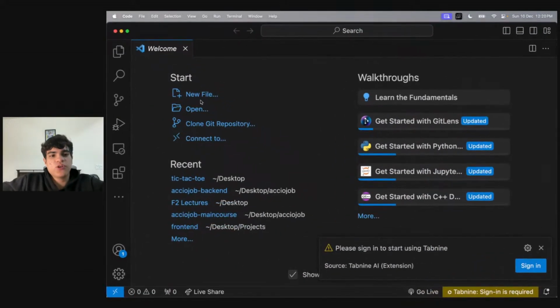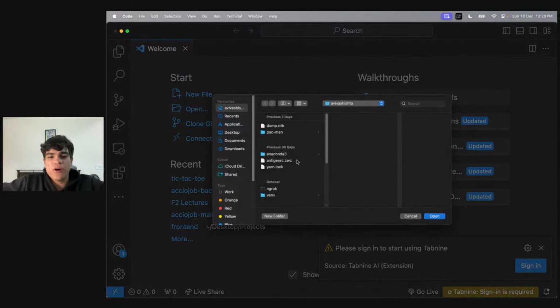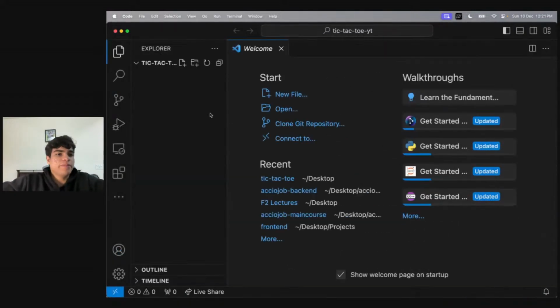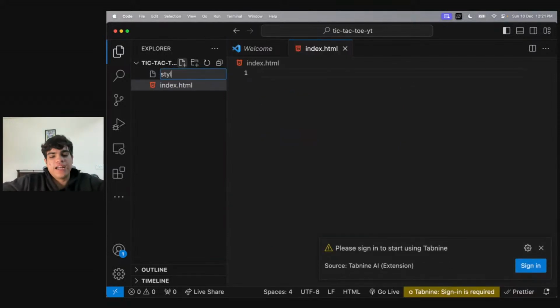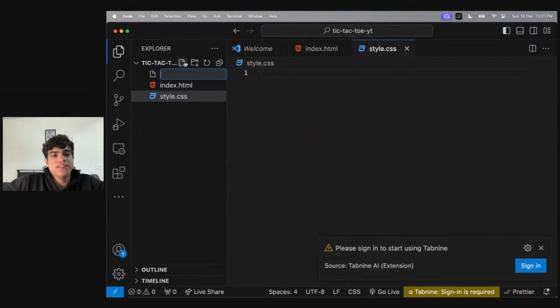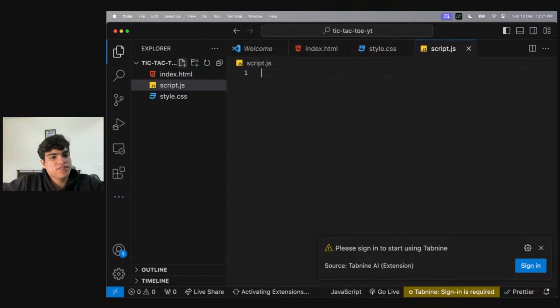This folder is empty. Obviously, I'll be needing an index.html, a style.css, and a script.js. So I've made my three files.